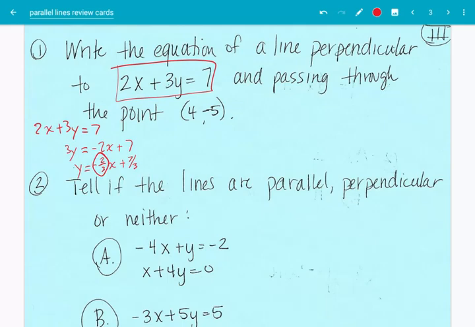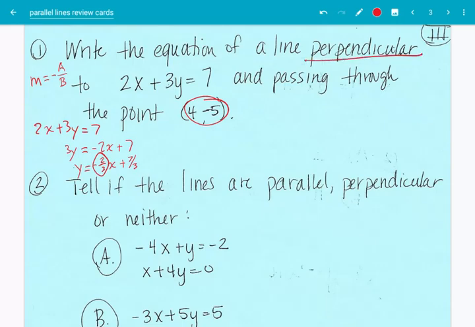Another way you could do that, probably would have been easier, but I want to get you to convert, is just the slope is negative a over b. Same thing. So here's a, here's b, and it's the negative of that. So there's our slope, minus 2 thirds, and it's going to pass through this point.